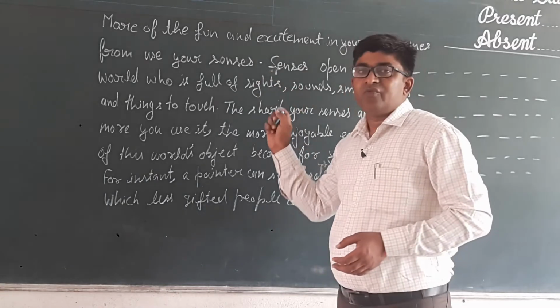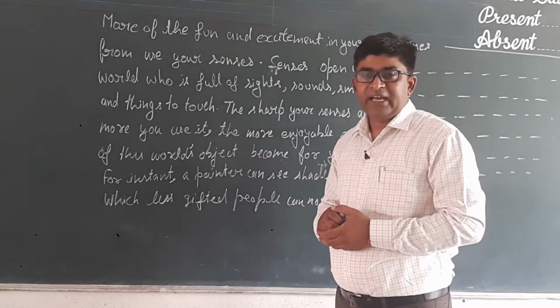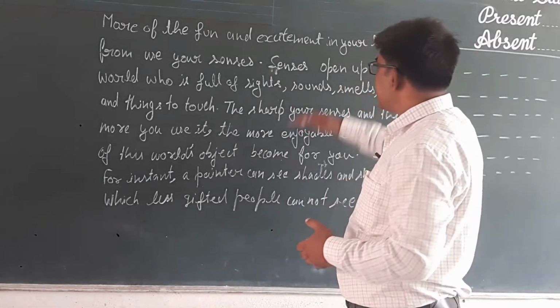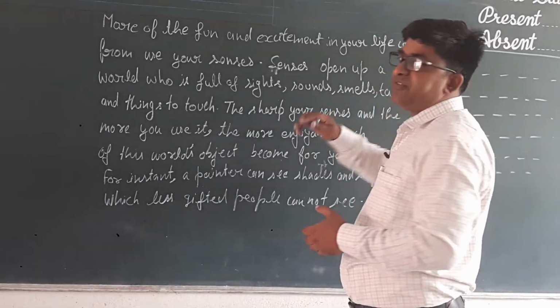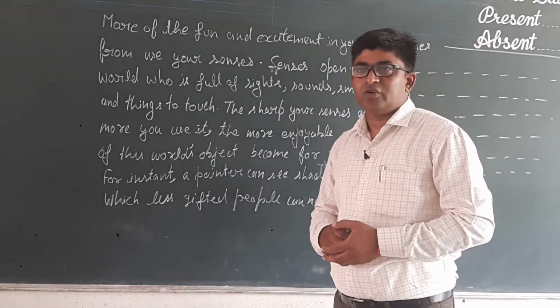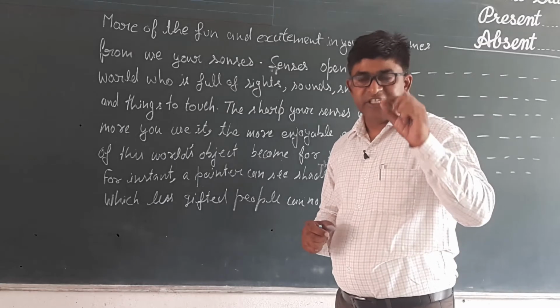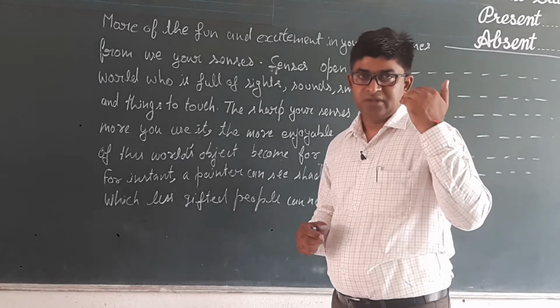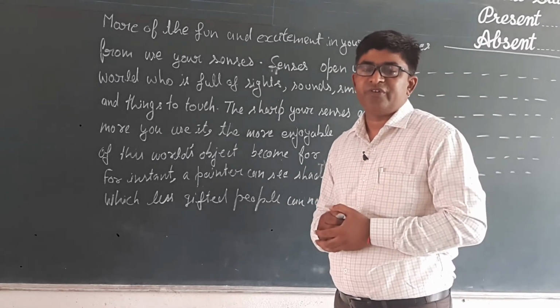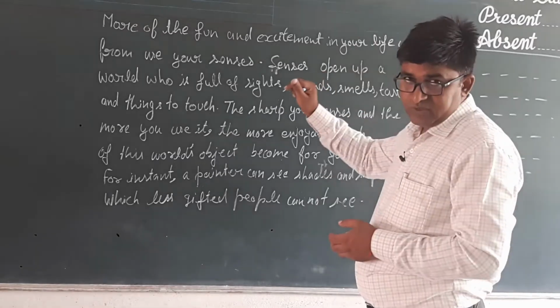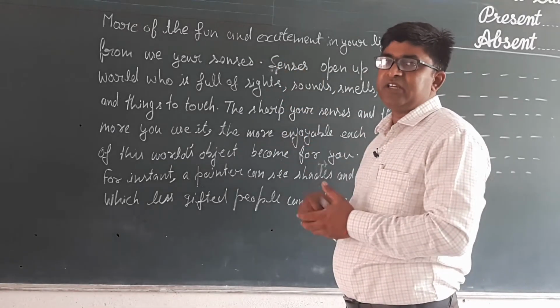To start the work of editing, at first we must read the complete paragraph in one go, because reading single lines will not provide you the opportunity of detecting the error. So we have to read it completely.